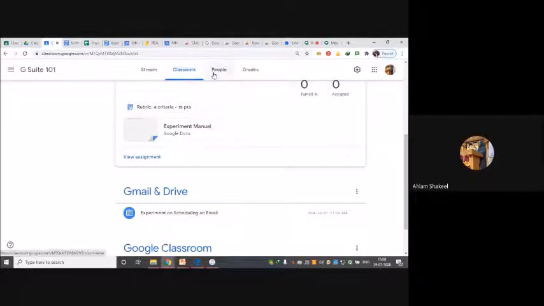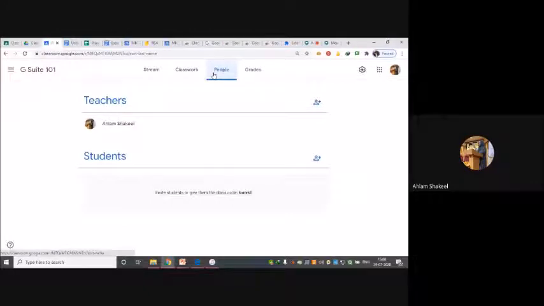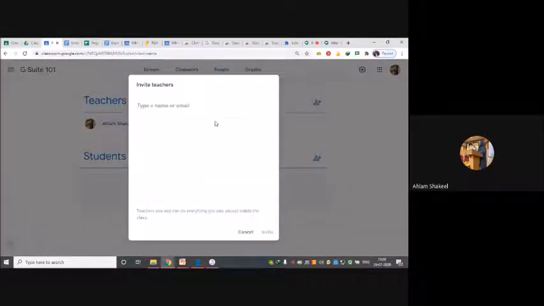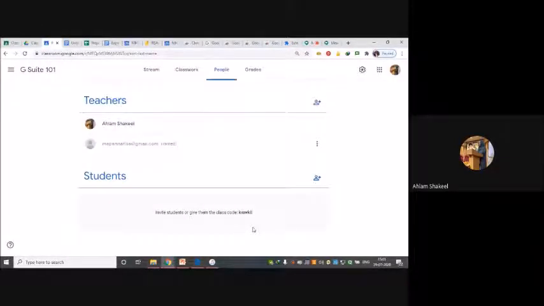So let's go to the people part. Okay, over here in the people part, what actually happens is that I can add a teacher with me. Okay, a subordinate teacher. For instance, I am sharing the subject with some other teacher. Okay, for example, I am sharing the subject with Nafisa Mapari. So what I can do is I can just go over here, and I can just type her email address. Okay, and I can invite her. Okay, so what I am doing basically is I have invited a teacher to teach with me.